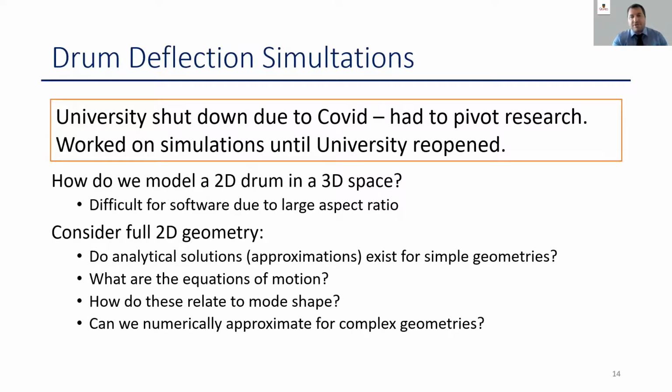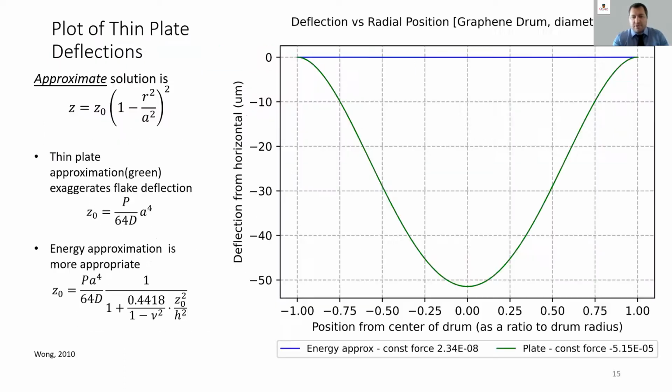At this point, it should be noted that the research we had planned was put on hold due to COVID. I had to pivot what I was doing and work on simulations. So my questions were, how can we model a 2D drum in a 3D space? And if I consider the full 2D geometry, are there any solutions that already exist? What are their equations of motion? Well, I found out that if I know the first mode shape, then I can figure out everything else.